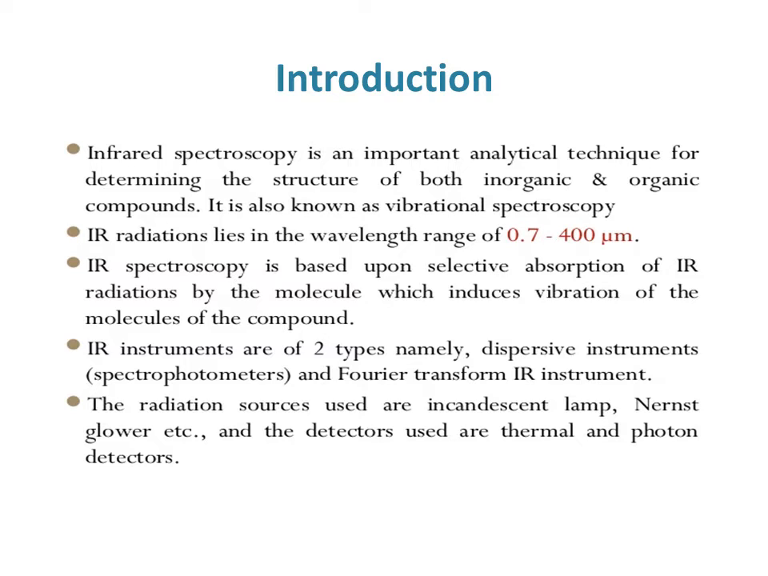The radiation sources used in general for IR spectroscopy are the condenser lamp, that is the Nernst glower. And the detectors used are thermal and photon detectors.